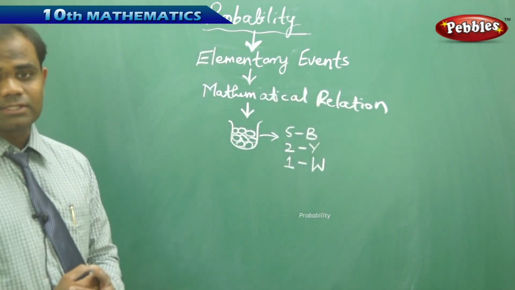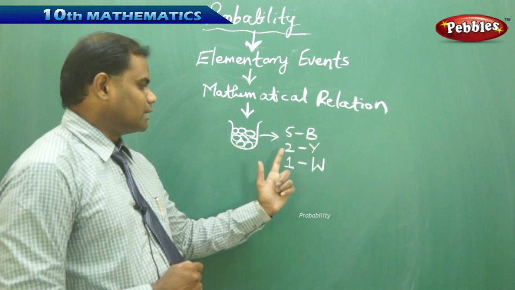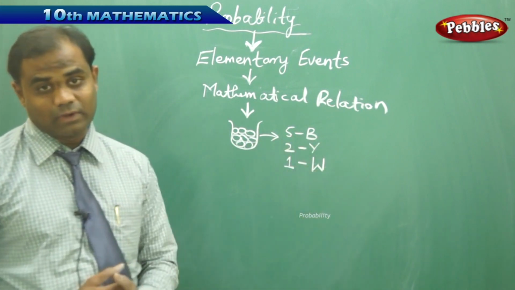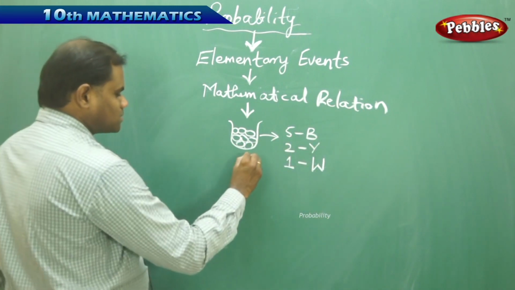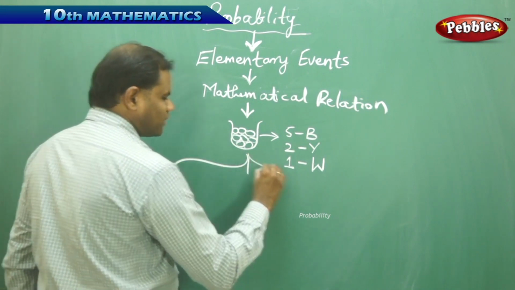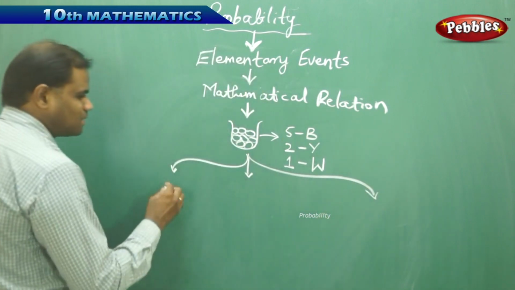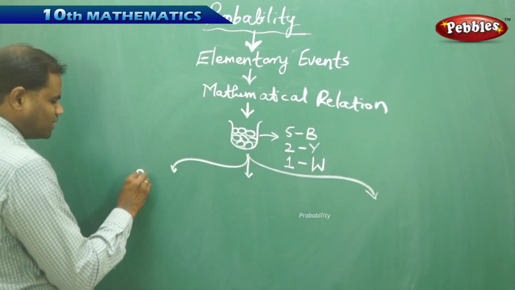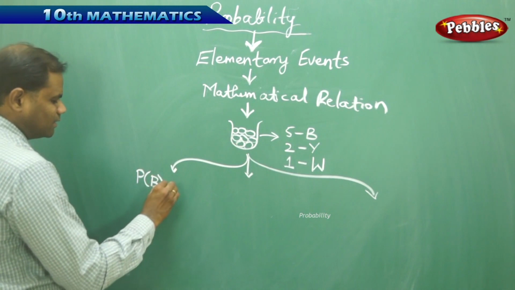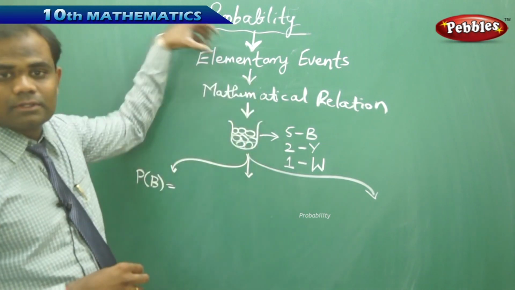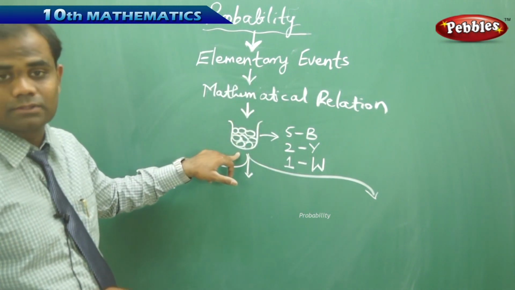So these 8 balls have 5 balls which are blue in color, 2 are yellow in color, and 1 is white in color. Now I have 3 possibilities where I want to find the probability of each color. Say, in the initial case, I want to find the probability of getting a blue color when I pick a ball from the bag containing 8 balls.